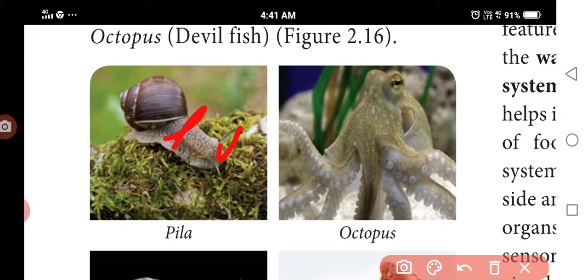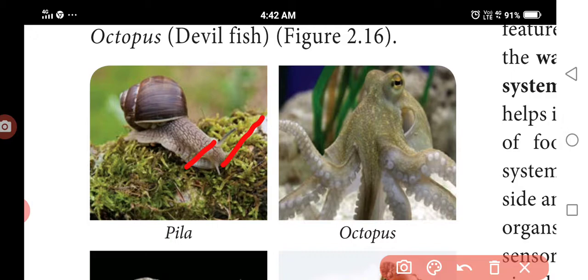Next, they are terrestrial and aquatic animals, bilaterally symmetrical, triploblastic and coelomate. The body is made up of this calcium. It is unsegmented, but it has a distinguished head. Next, the muscular foot and the visceral hump. This is the visceral hump.